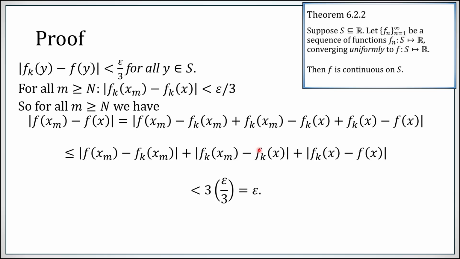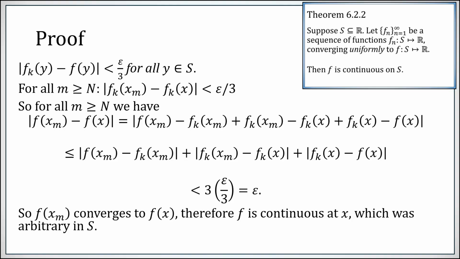Here we also use continuity of fk to say xm is converging to x. Therefore, this is less than epsilon over 3. And finally, again, use the fact that the fk's are converging to f uniformly, so this gap is less than epsilon over 3. Altogether, we have less than epsilon.